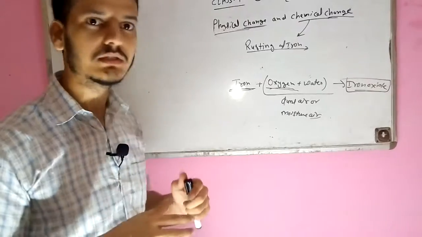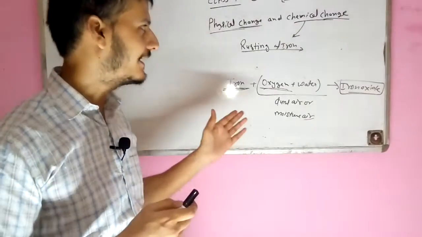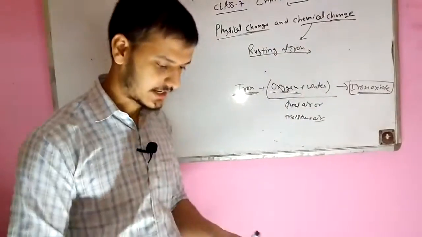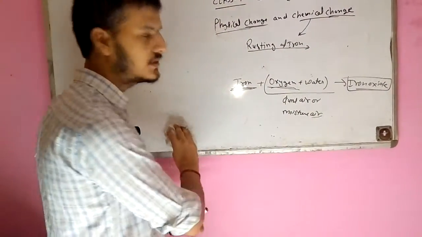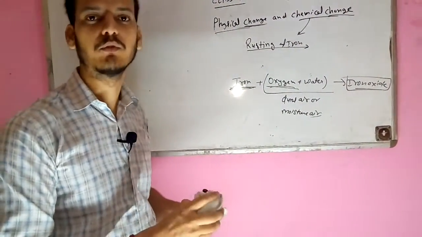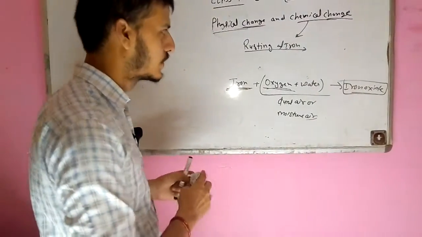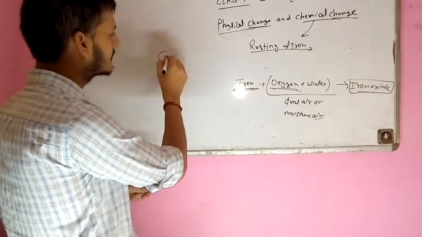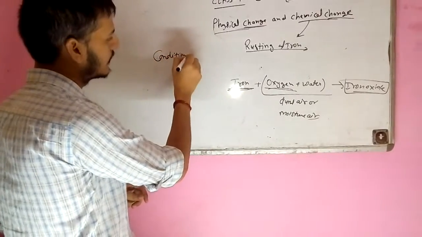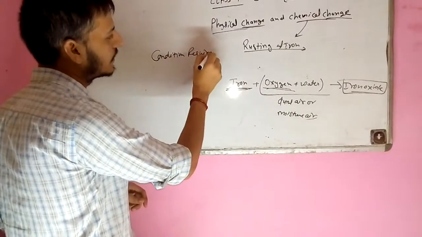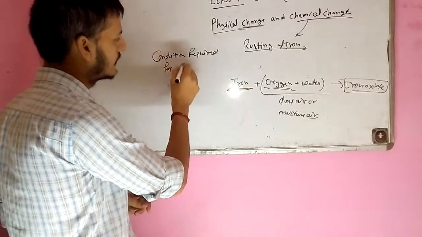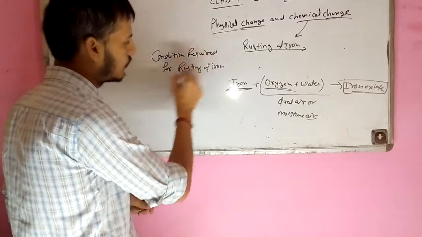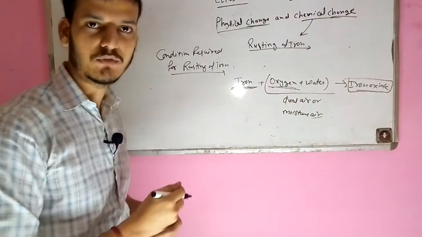So we do some things to prevent the rusting of iron, which we will discuss here. Before that, I will explain the conditions required for rusting of iron.